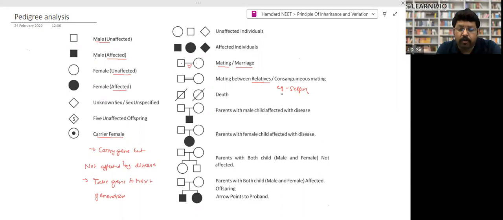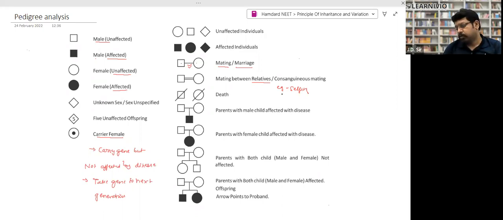The gene is traveling from one generation to another generation to another generation. We are tracking a gene, and we are making a family chart of this gene transfer. This is called pedigree analysis. Normally, we do pedigree analysis for diseases, right? Clear? Yes. So for pedigree analysis, you must have seen that we make some symbols, right?